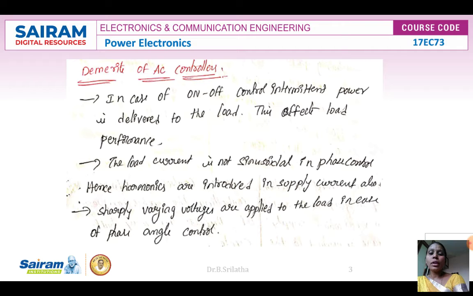Now the load current is not sinusoidal in a phase control, hence harmonics are introduced in the supply current also. Because of this, some harmonics will be developed in the supply current. This is one demerit of AC voltage control. Also, sharply varying voltages are applied to the load in case of phase angle control of an AC voltage controller. So these are some demerits of AC voltage controllers.